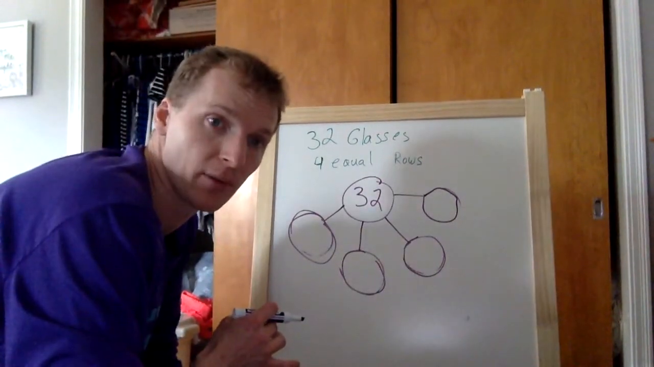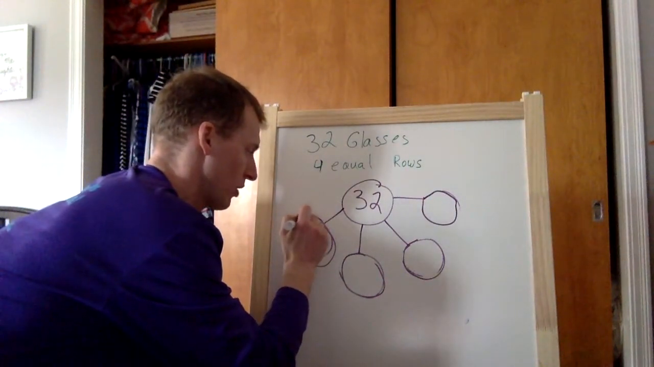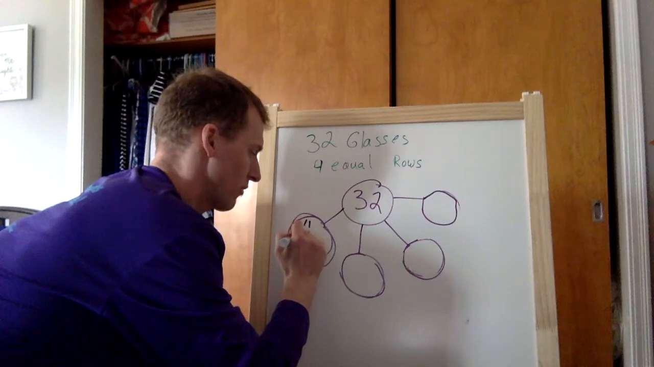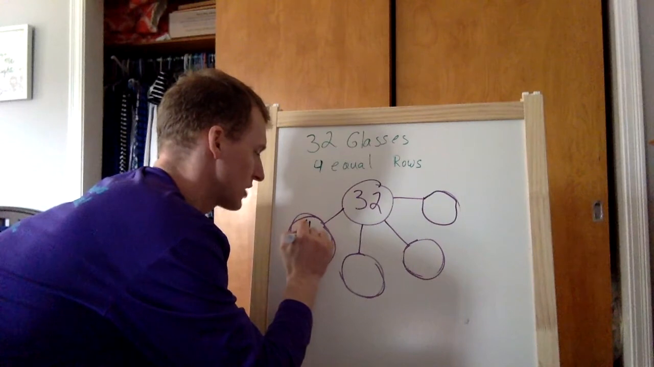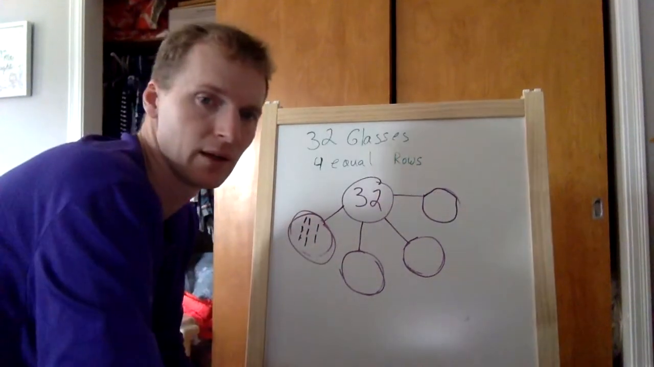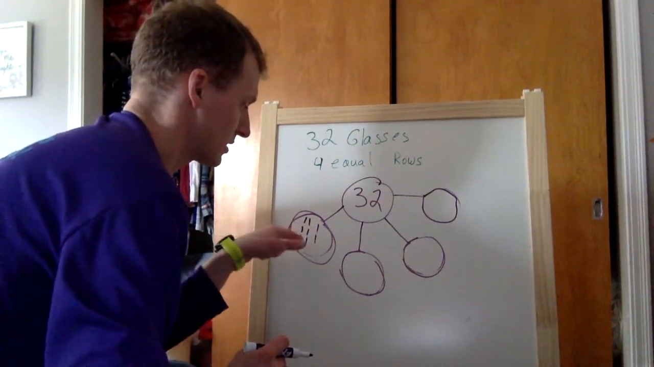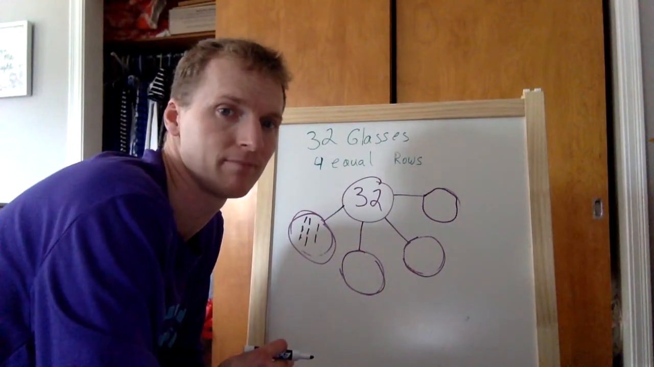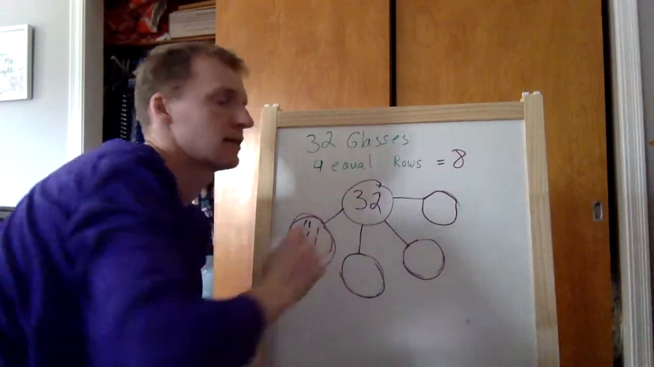Let's count by 4s up to 32 in just one line, in just one box. 4, 8, 12, 16, 20, sorry, 20. So 4, 8, 12, 16, 20, 24, 28, 32. How many do I have in that box? 1, 2, 3, 4, 5, 6, 7, 8. How many do we have in each row? 8.